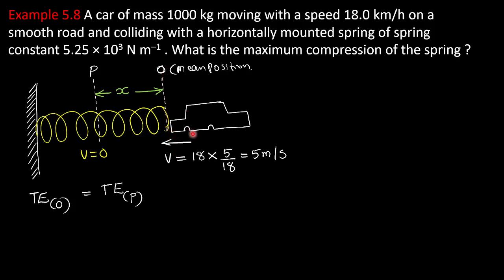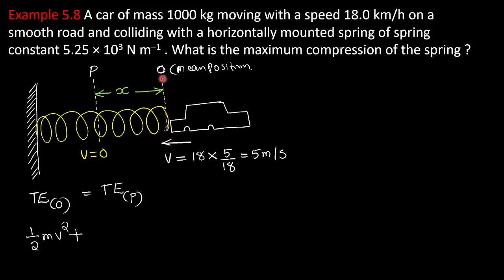But here the kinetic energy is there at O, because the car is moving fast. So the car will have a kinetic energy at O. The car is moving, right? So kinetic energy at O will be half mv square. Potential energy is not there because the car is in the equilibrium state, the mean position.